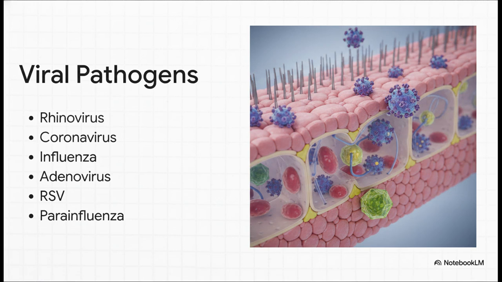So who are the usual microscopic suspects making up that massive 90% viral majority? Well, we're talking about pathogens like rhinovirus, the classic culprit behind your common cold. Then you've got coronavirus, influenza virus, adenovirus, RSV, and parainfluenza virus. These viruses are just incredibly efficient at hijacking the mucosal cells above your larynx. They spread like wildfire, they replicate super fast, and they are exactly why viral infections absolutely dominate this anatomical space.